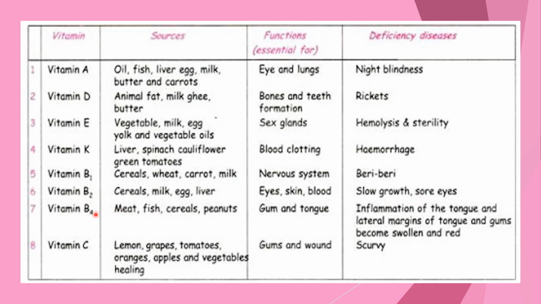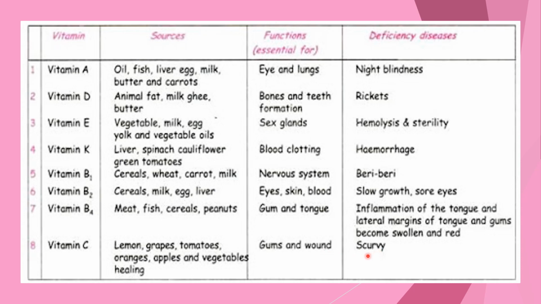Now coming to vitamin B4, which we obtain from meat, fish, cereals, peanuts, etc., and it is essential for the gums and tongue, that is, for our teeth and our tongue. It is very important. The deficiency causes inflammation of the tongue and its lateral margins, and the gums become swollen, that is, diseases of the teeth and tongue occur. Now coming to the last vitamin, vitamin C, which is obtained from lemon, grapes, tomatoes, oranges, apples, and vegetables, and it functions in the gums and wound healing. So it helps in the function of the teeth and also in wound healing.